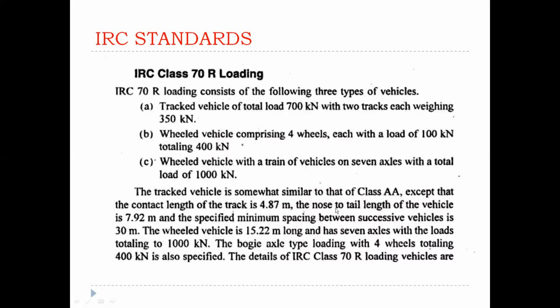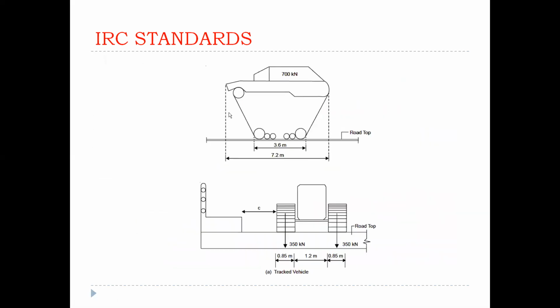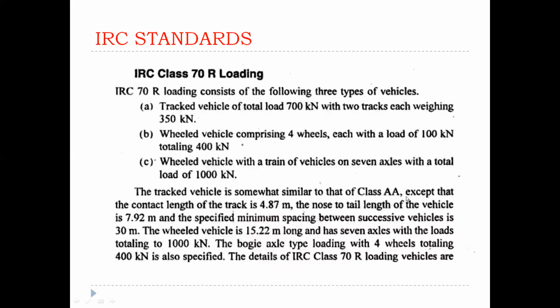The nose to tail length, the overall length of the army tank vehicle, is 7.2 meters, clear? That is class AA, already told. It is 7.92 meters, and the specified minimum spacing between successive vehicles is 30 meters.